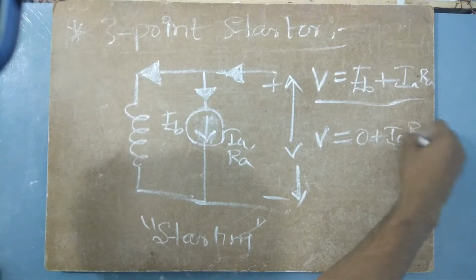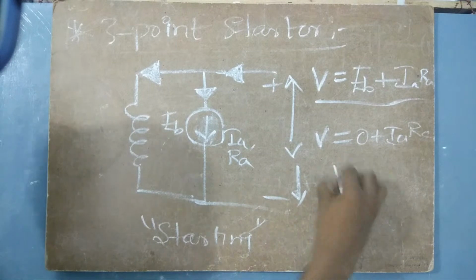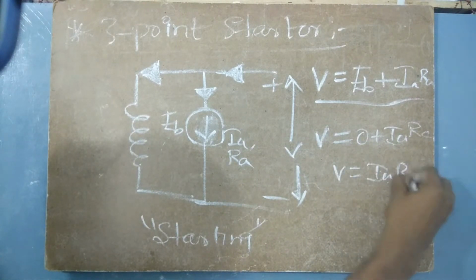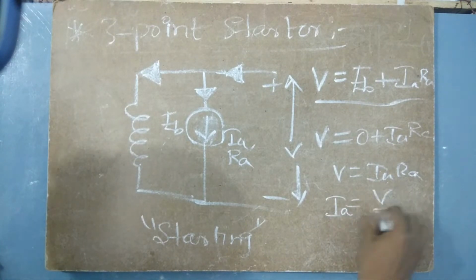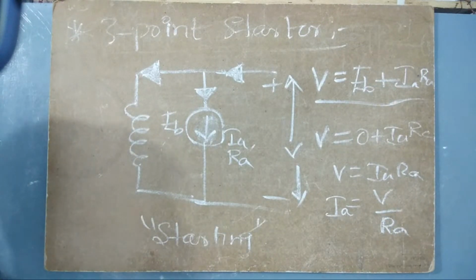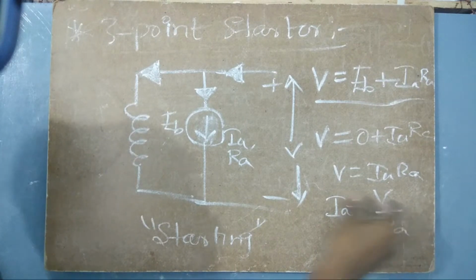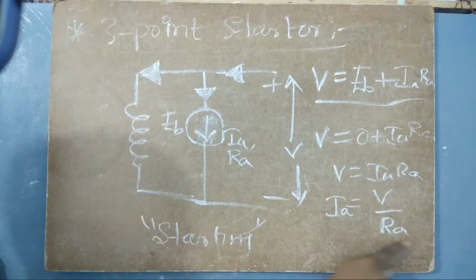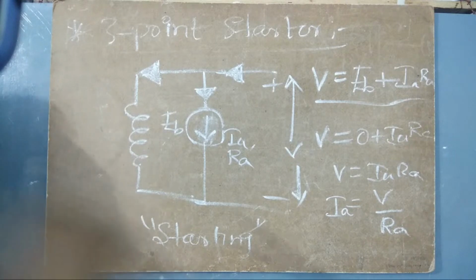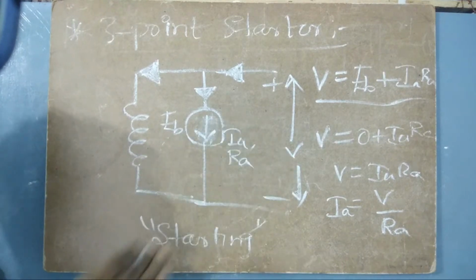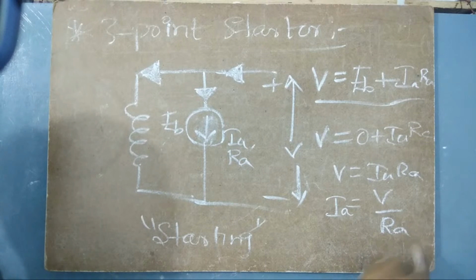So V equals directly IA into RA. Now, IA equals V by RA, right? No matter what amount of voltage we give, what kind of windings do we have in the armature? We will have copper windings. Does copper have the highest resistance? No, it will definitely have the lowest resistance. That means RA will be very low.